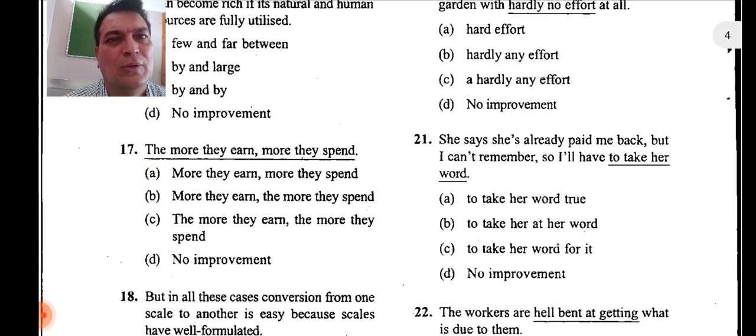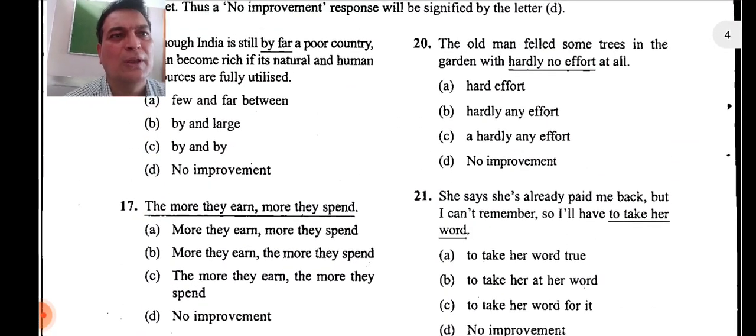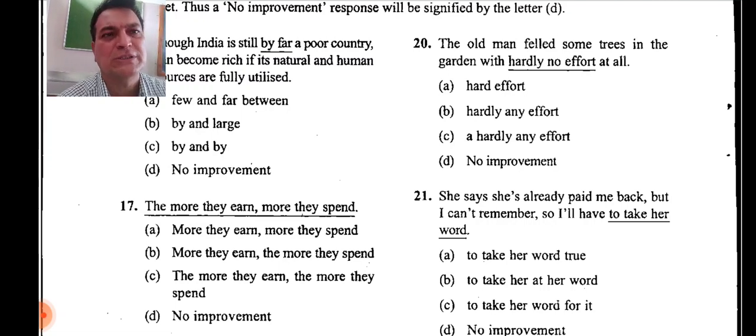Okay, let's move on to question number 20 now. The man felled some trees, so he has cut some trees. Now he has felled. It's correct. It's not fall, it's fell, felled. So felled means cut some trees in the garden with hardly no effort at all. See the connotation. Here a negative sense is used.